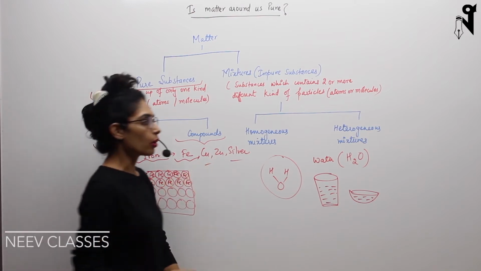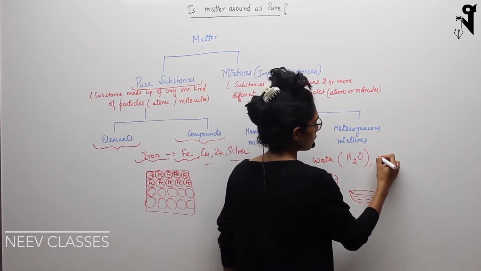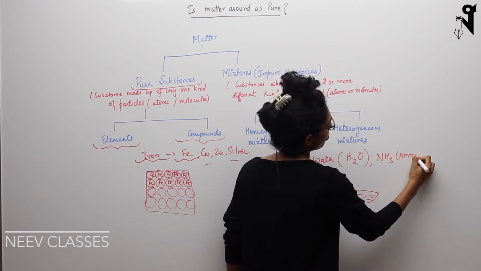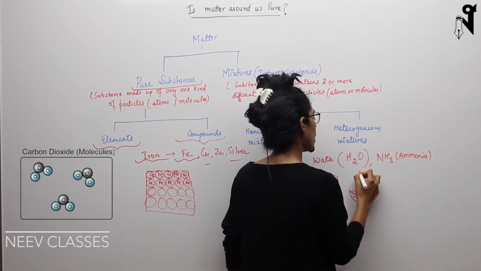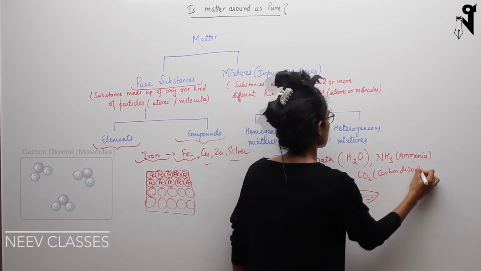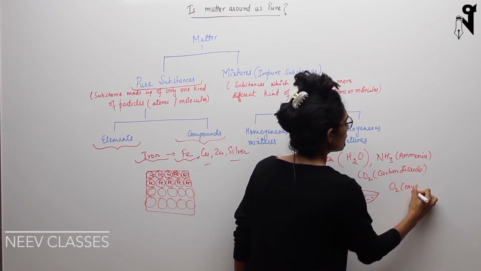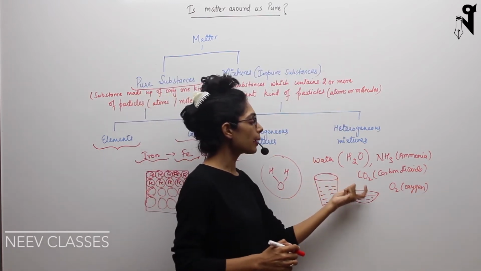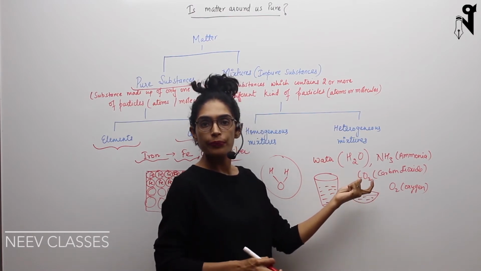Similarly, you talk about water, you talk about ammonia, that is NH3, this is ammonia. You talk about carbon dioxide gas, you talk about oxygen. All these things are pure because they are made up of exactly the same type of molecules throughout.